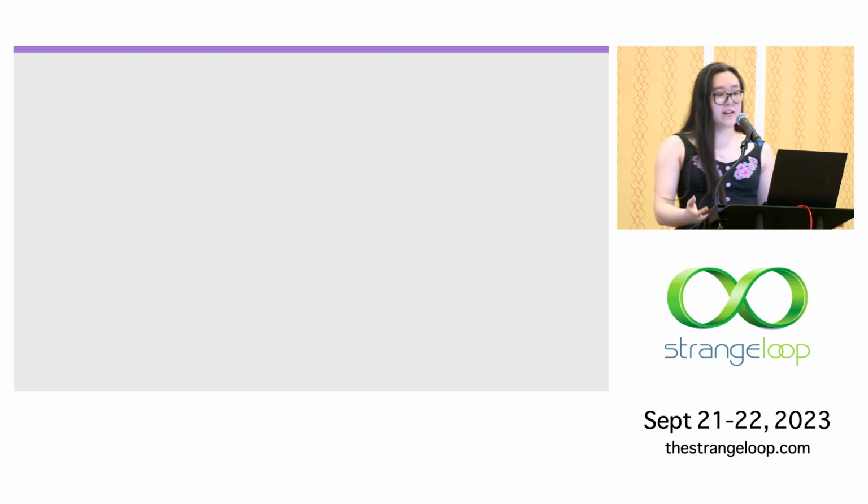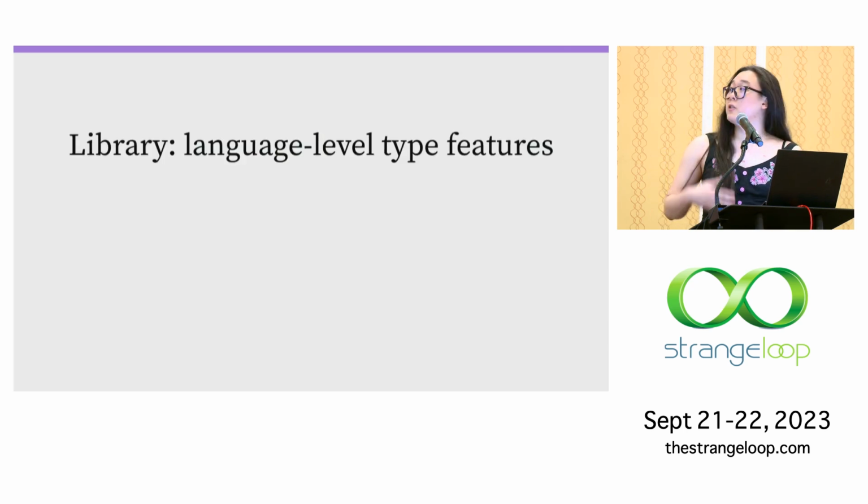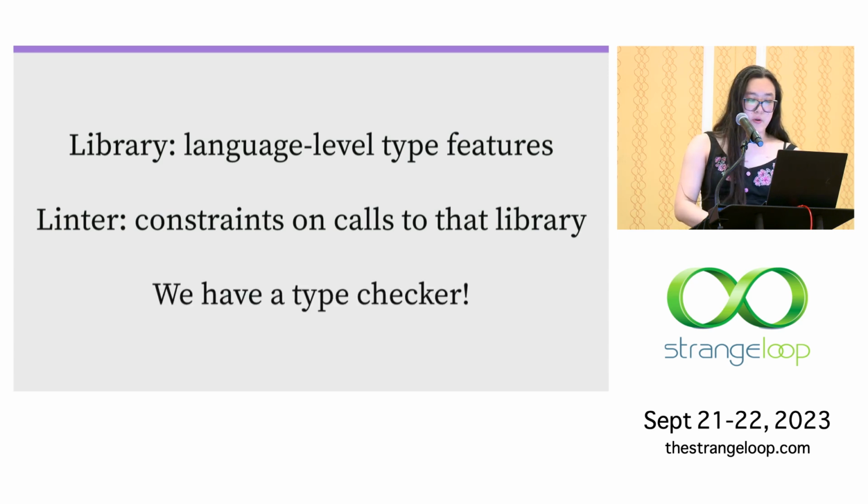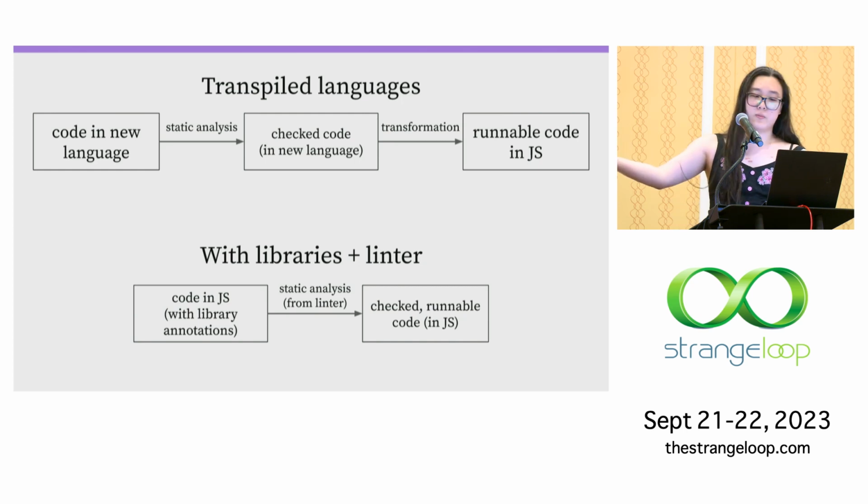So here's an idea. If we have a library that's providing these language level type features like type annotations, and then we have a linter that's constraining the calls to that library to only the correct ones, we have a type checker. And so with this combination, we can sort of close the loop of static dynamic biformity that Zod leaves open, because now we have the full ability to add static typing to JavaScript from JavaScript itself. So we can add types with a library, and then we can constrain them with a linter. And so this is what the process would look like.